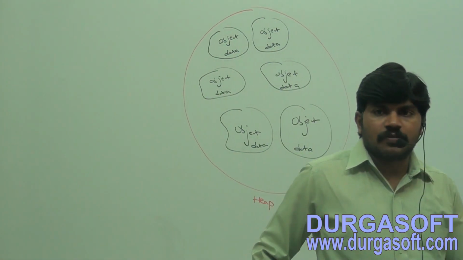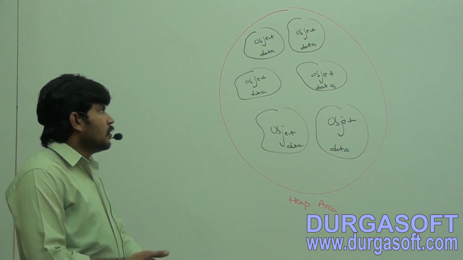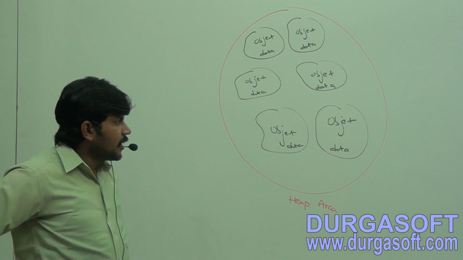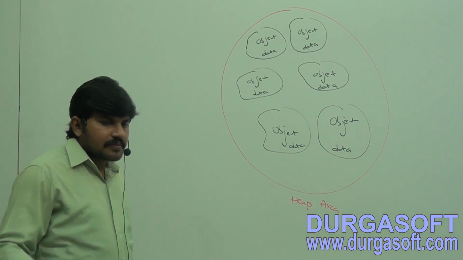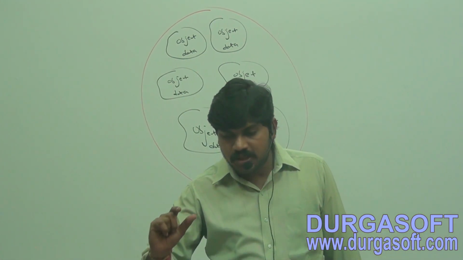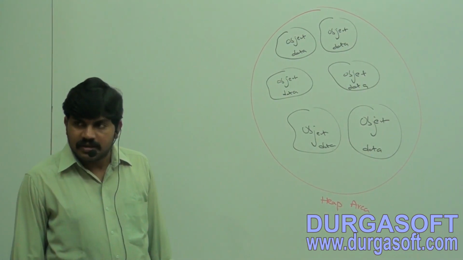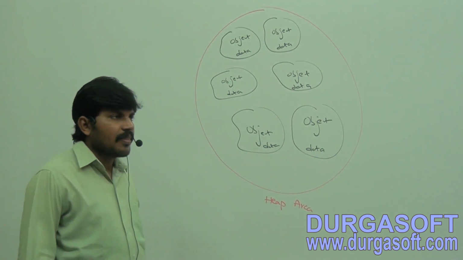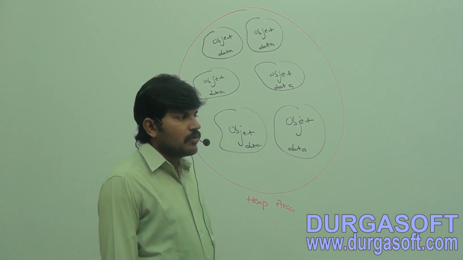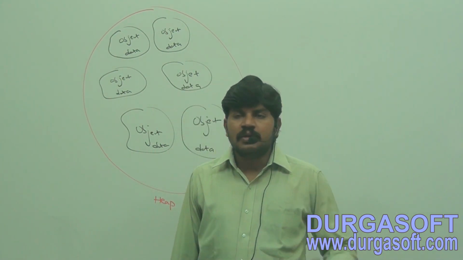Next, every array in Java is an object only. Hence, arrays will also be stored in the heap area.